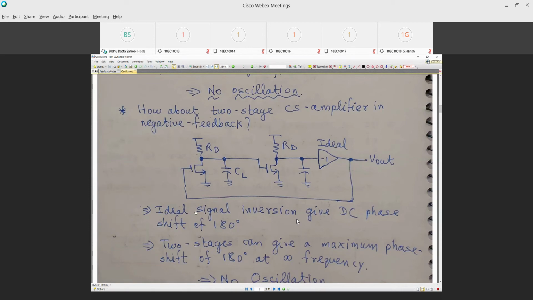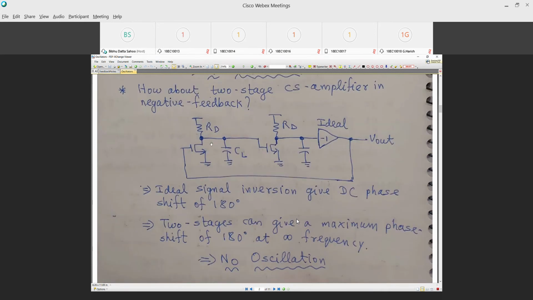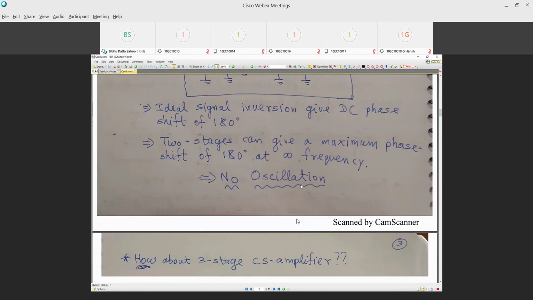So ideal signal inversion gives a DC phase shift of 180 degrees. Two stages of amplifiers, two poles, what is the maximum phase shift it can give you? It gives you minus 180 degrees at infinite frequency. So what is the total phase shift in the loop? You will get 360 degrees phase shift, but at infinite frequency. So this circuit will therefore oscillate at infinite frequency, and therefore we cannot observe it. For any frequency that we are supposed to observe, we will never see the oscillation. So we say that this won't oscillate. If it has to oscillate, it will oscillate probably at infinite frequency.